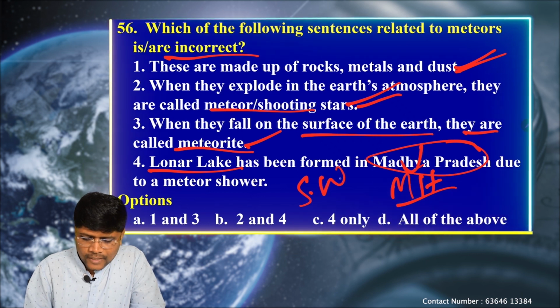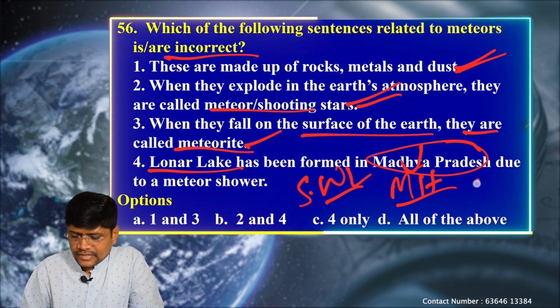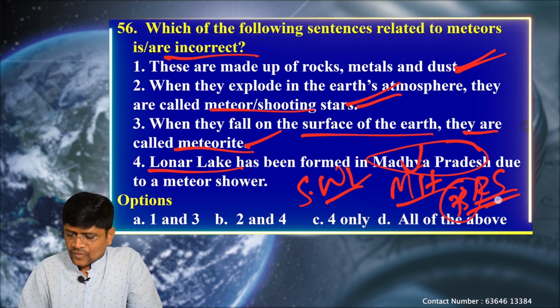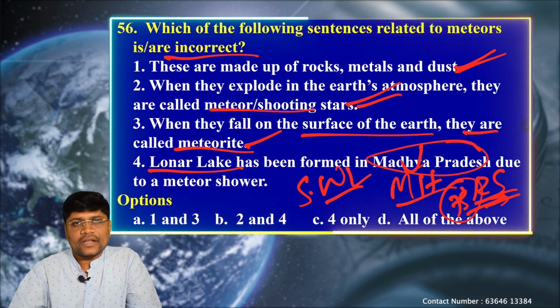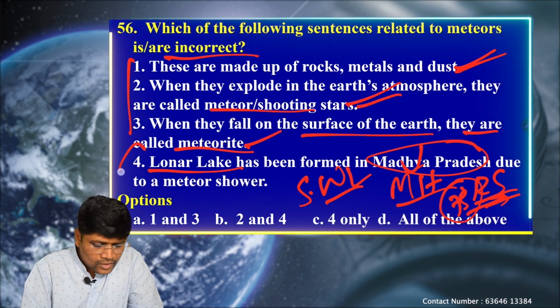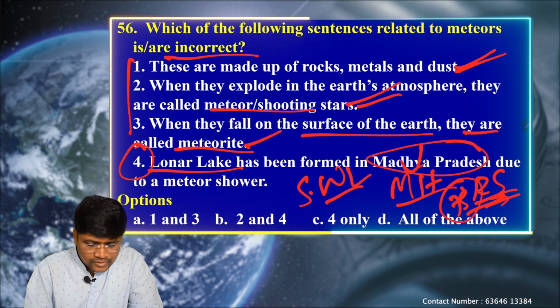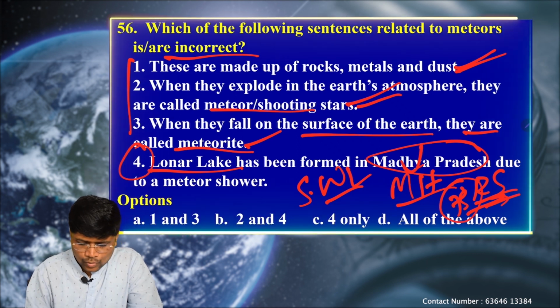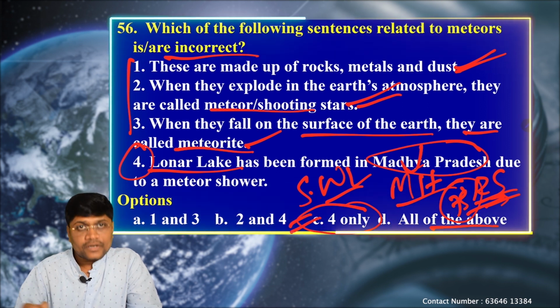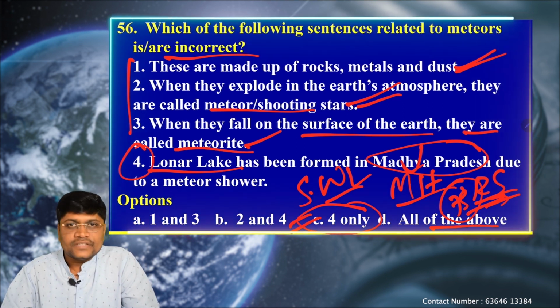Again, it is an example of a saltwater lake. It is also an example of a Ramsar site. We have 75 Ramsar sites in India, so out of 75, Lonar Lake is also one. So all the three statements are correct. Only the fourth one is wrong. Okay. The options are A: 1 and 3, B: 2 and 4, C: 4 only, D: all of the above. So we know only option C is correct, that means only the fourth statement is incorrect.